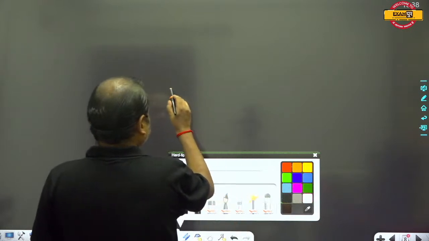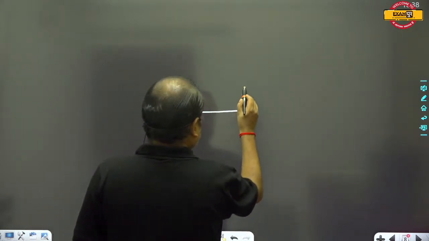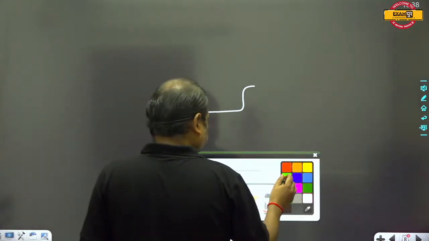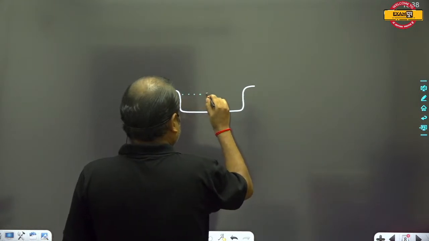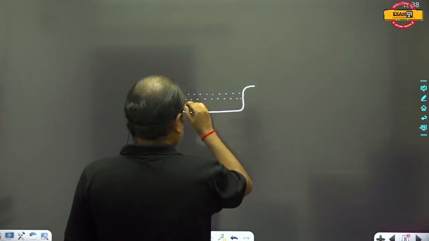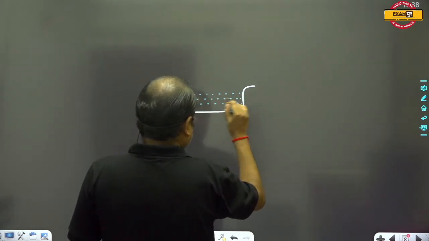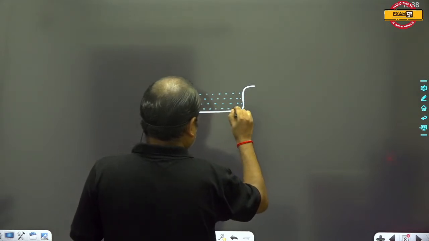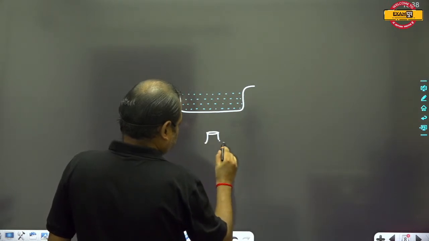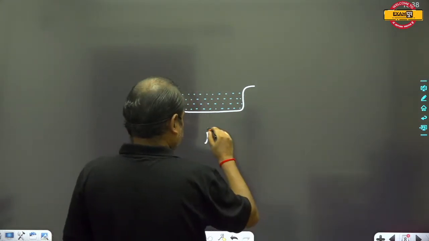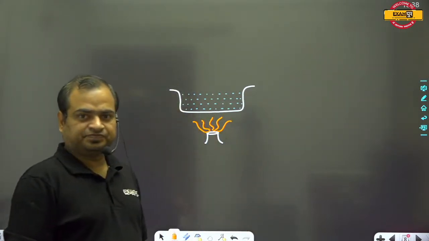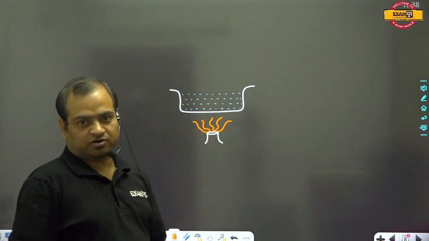Suppose that this is a pot. This is a metallic pot, and water has been filled in this pot like this. And this is a heater. Okay, we start heating this water.